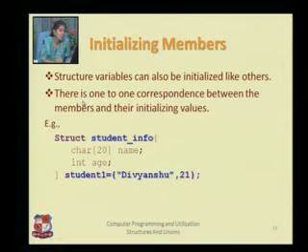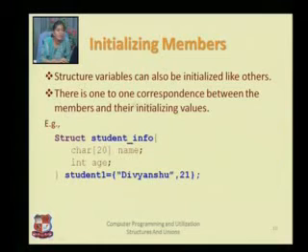Now we are learning how we can initialize the members of the structure. Structure variables can also be initialized like other variables. Suppose I say integer a, I write a is equal to 5. That is called the initialization of an integer variable. If I want an array to be initialized, I would write integer a[5] equals, in curly brackets, 1, 2, 3, 4, 5. So there I have initialized that particular array. In the same way we can also initialize the structure variable.